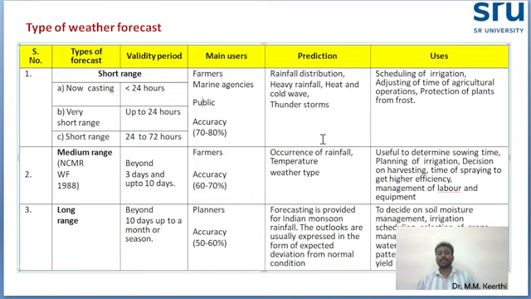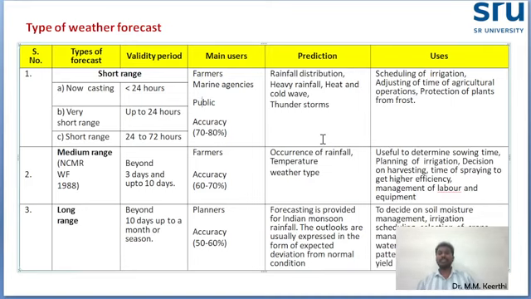Accuracy is very important. Short range forecasting should have more accuracy, at least 70 to 80%, because the range is very short. So definitely the accuracy should be higher. What can they predict in short range weather forecasting? Rainfall distribution, heavy rainfall, low rainfall, heat and cold waves, thunderstorms, wind direction, and wind speed. All this they can predict in short range weather forecasting.